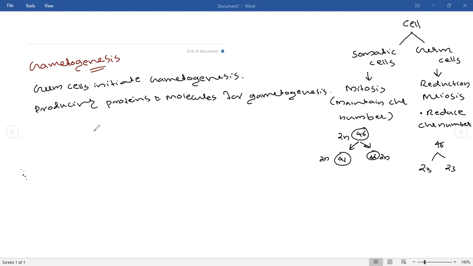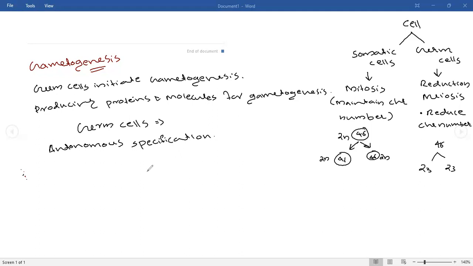There is a specialty for germ cells. That specialty is known as autonomous specification. Autonomous specification. Is anyone of you studying in an autonomous college?